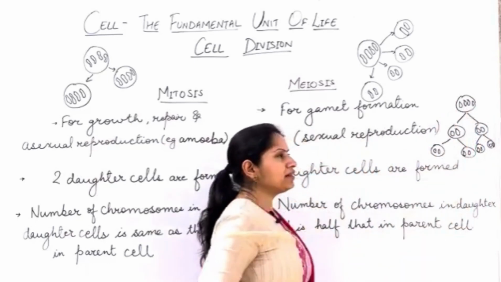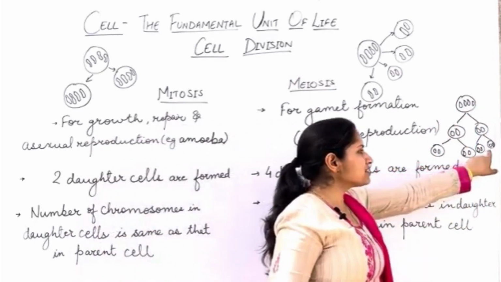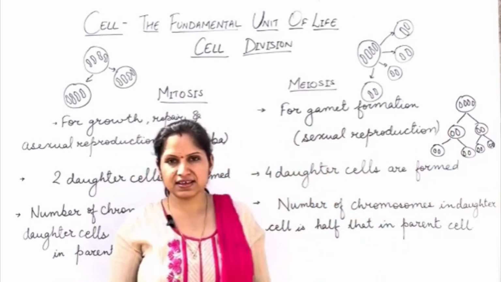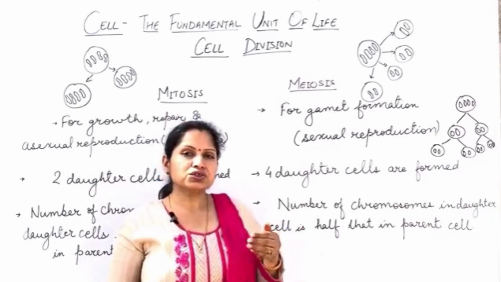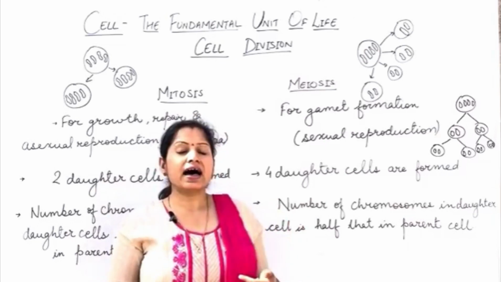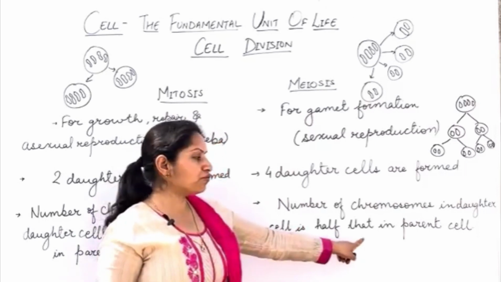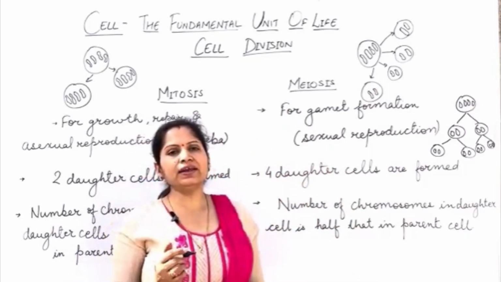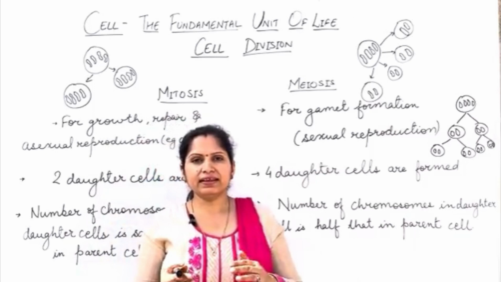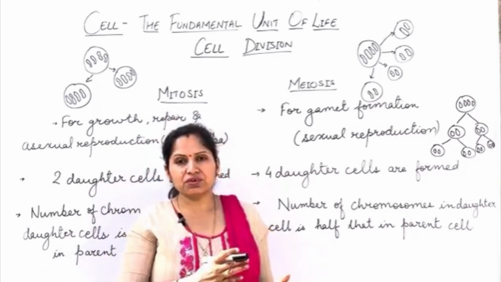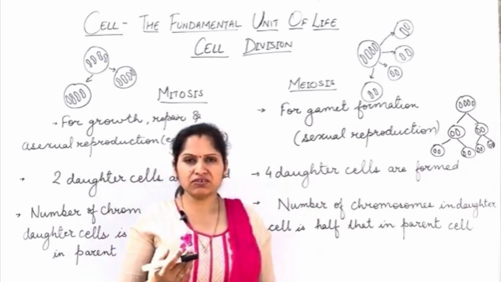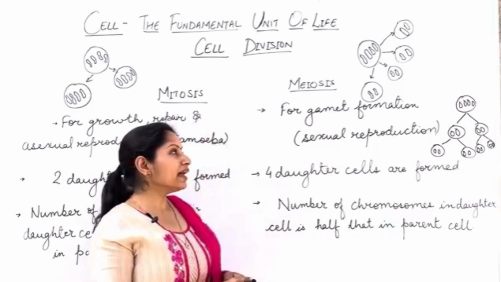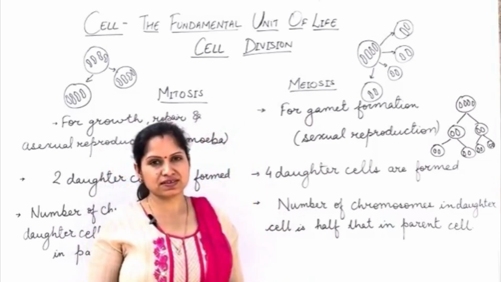So, from one parent cell that had 4 chromosomes, 4 daughter cells are produced, each having half the number of chromosomes, that is 2 chromosomes in this case. So in meiosis, 4 daughter cells are formed from a single parent cell, and each daughter cell has half the number of chromosomes as compared to the parent cell. This type of division occurs only during the formation of gametes, only in sexual reproduction. So whenever sperms or ovum have to be formed, or pollen grains in case of plants, all that formation will be done by the process of meiosis.